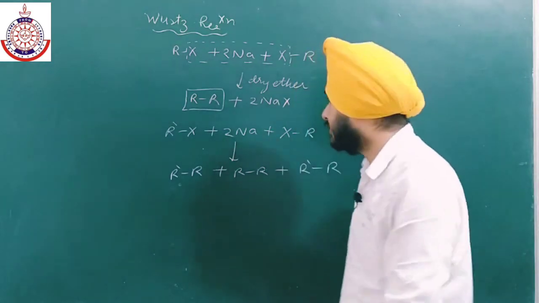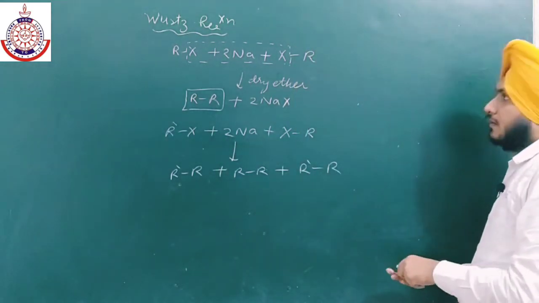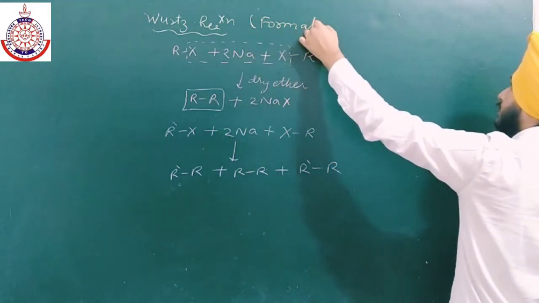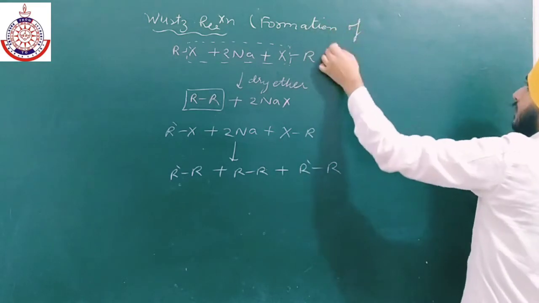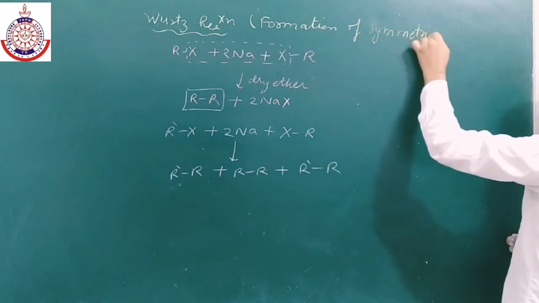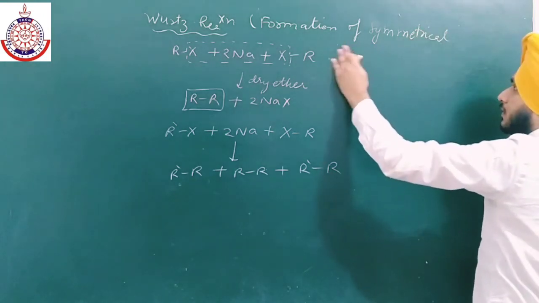That is why this method is favorable only for the formation of symmetrical hydrocarbons or alkanes.